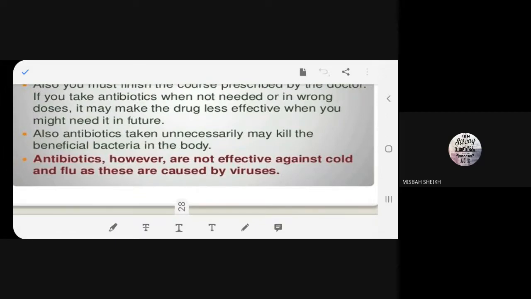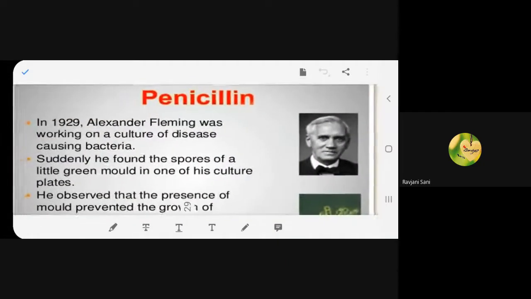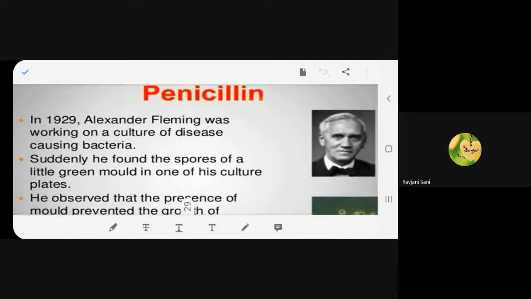Because cold, cough, flu, pneumonia are caused by viruses, not by bacteria and fungi. So, how can antibiotics help? You understand what I'm saying? So you have to be very, very careful while taking antibiotics. Either ask your parents or go to a doctor. Don't do anything on your own.